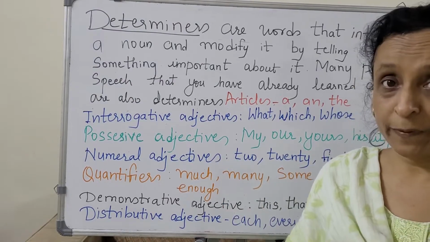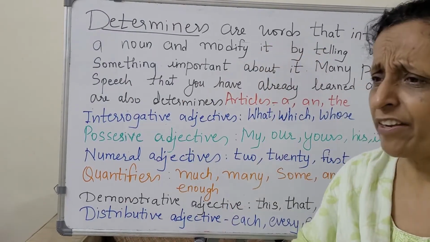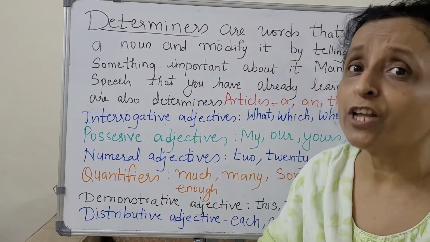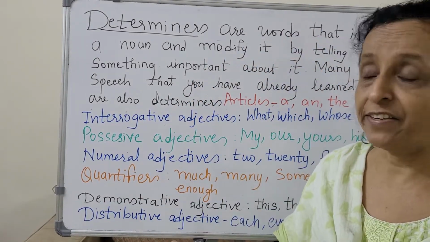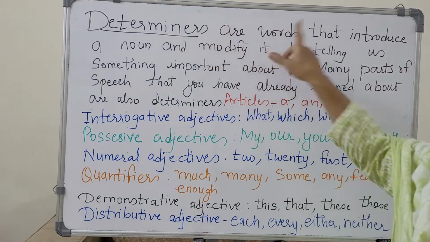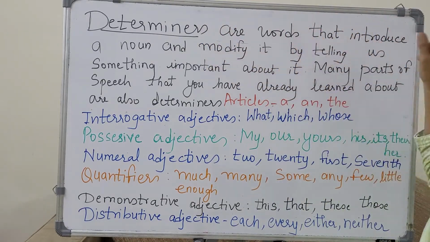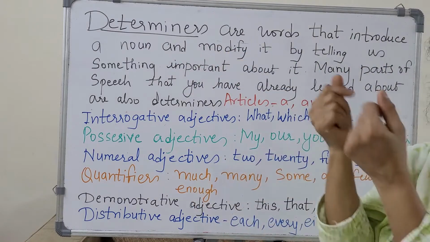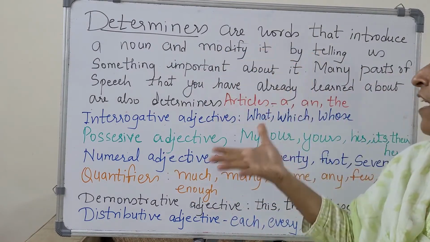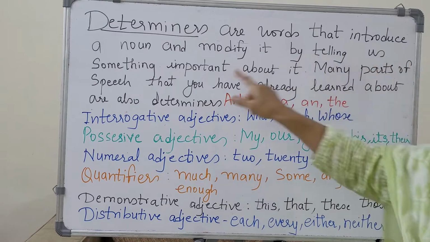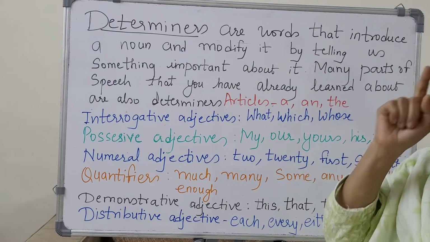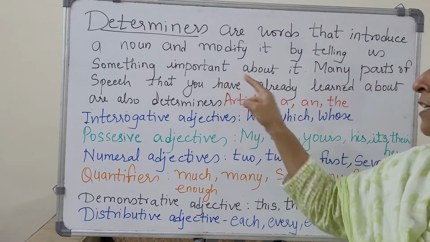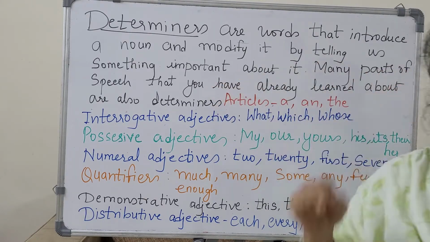What are determiners? Something which determines, which gives value to the noun, which modifies the noun, those are determiners. They are the words that introduce a noun and modify it. They tell about the noun, they introduce the noun and they modify it by telling something important about it. Many parts of speech that you have already learned are also determiners.